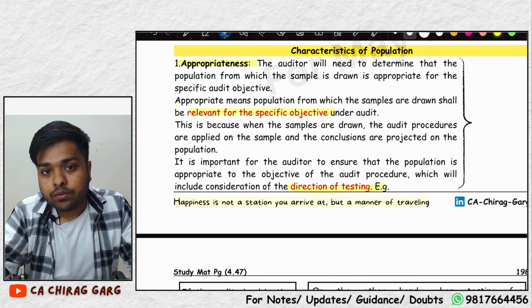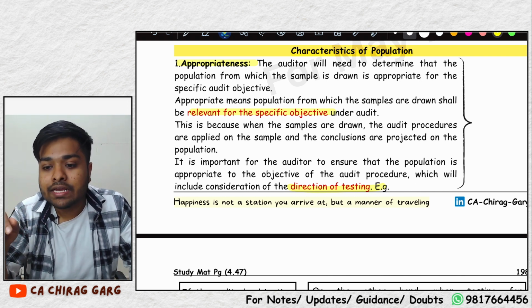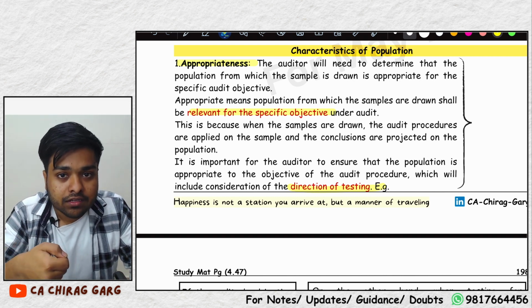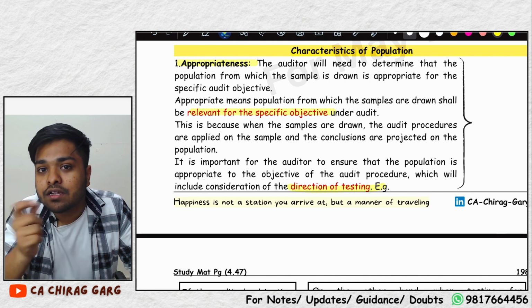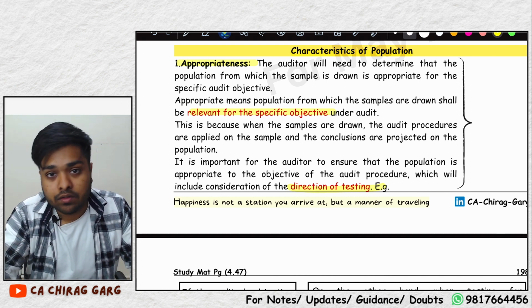If you want to check whether rice has been cooked or not, will you take a spoonful of rice or will you take a spoonful of dal? You will take a spoonful of rice only, na? Because you want to draw the conclusion about the rice population.